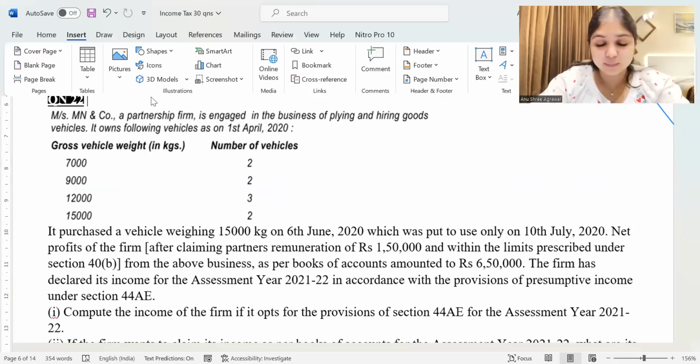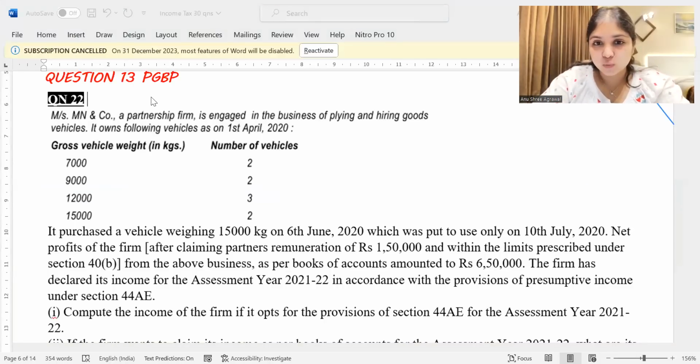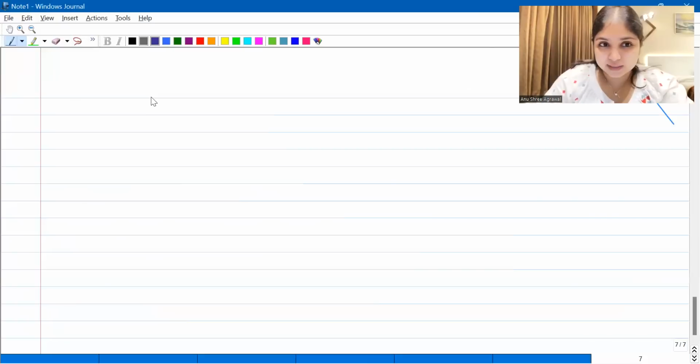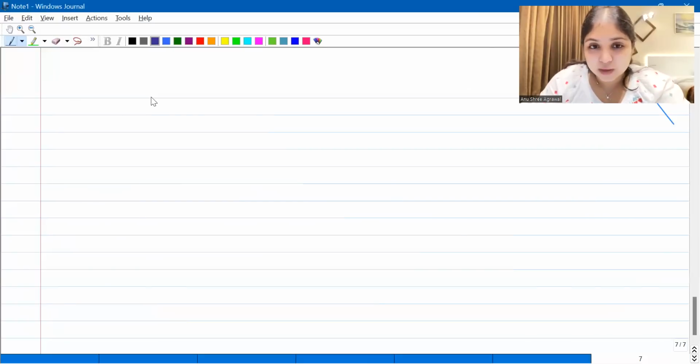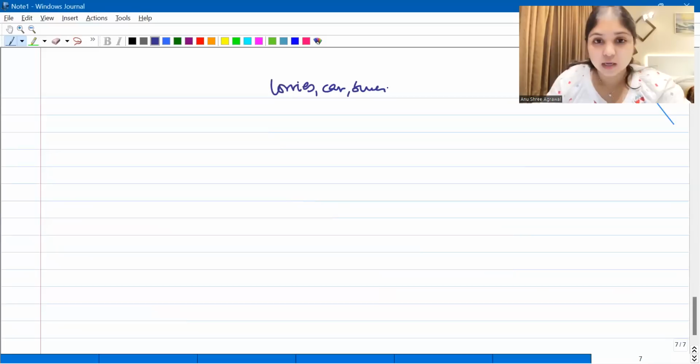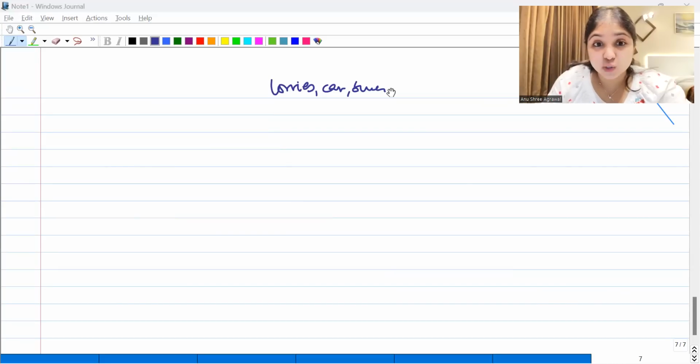Yes, guys, wait. Before I proceed, there was one flow chart I had told you I will be giving you, all relating to depreciation rate. Okay, listen very carefully. I am talking about lorries, cars, and buses. You know, right? If the vehicle is acquired and put to use in the period 23rd August 2019 to 31st March 2020, you give higher depreciation, right? Regarding that, I wanted to give you one flow chart.